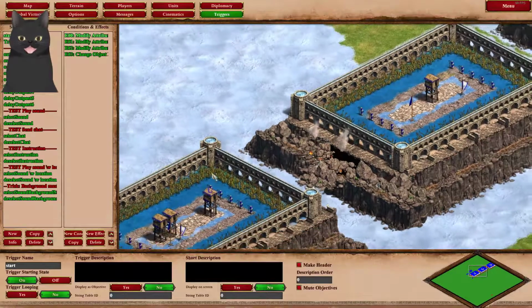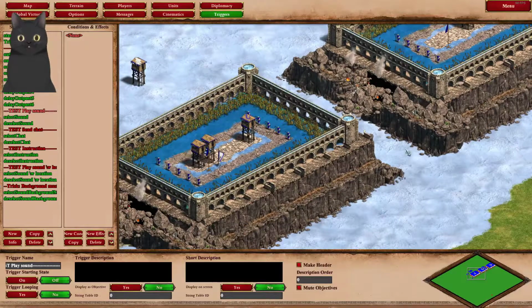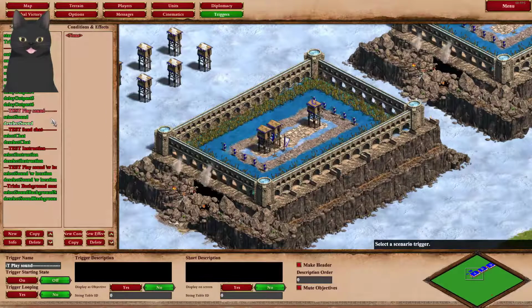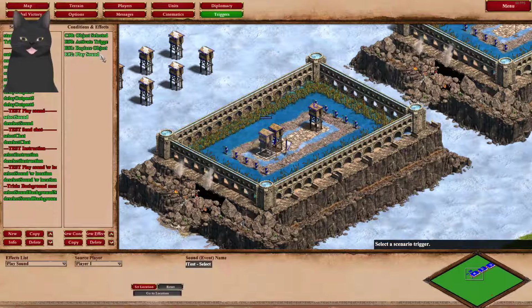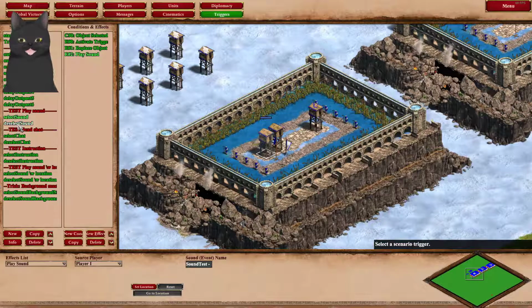So in today's tutorial map we have this section right here. The map has been separated into 3 sections, and each section will represent different methods to play sound in your game. So in the first section we have all triggers related to play sound effect. There is a trigger when you select this tower. It will activate a play sound that will play without setting a location. And if you deselect it, it will play an additional sound as well.